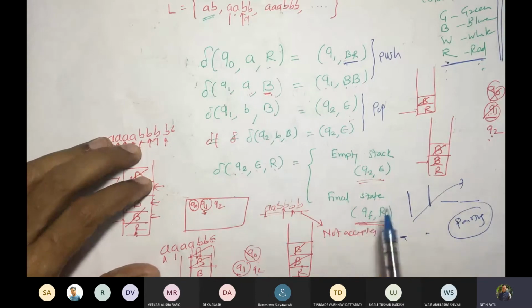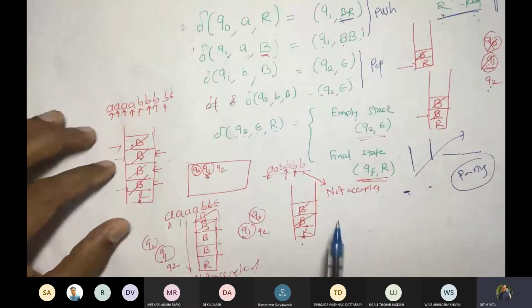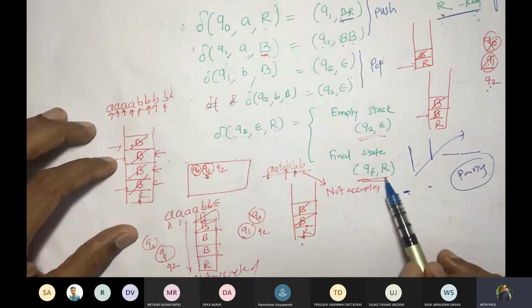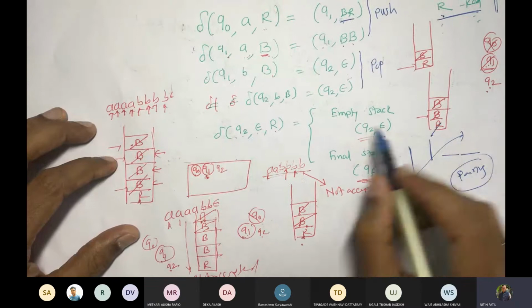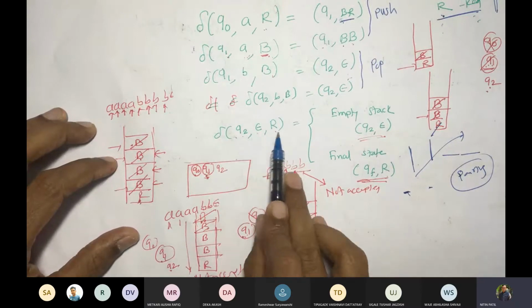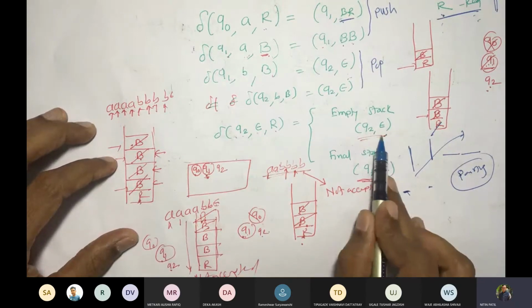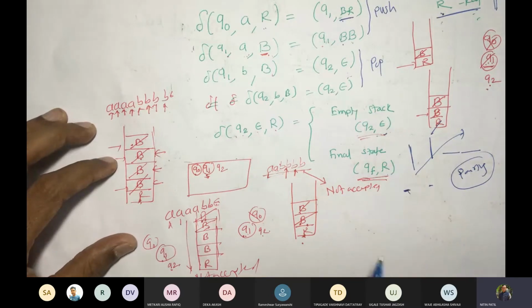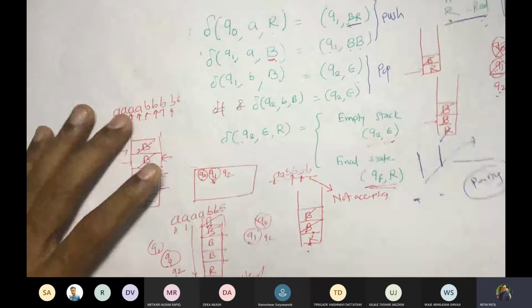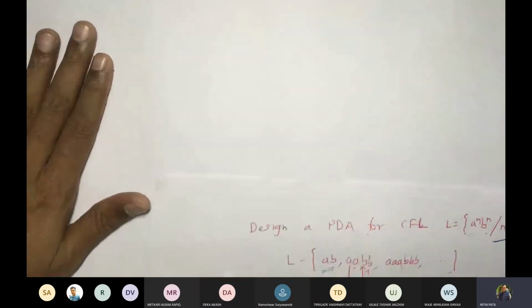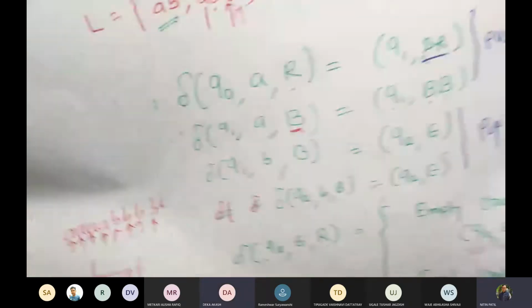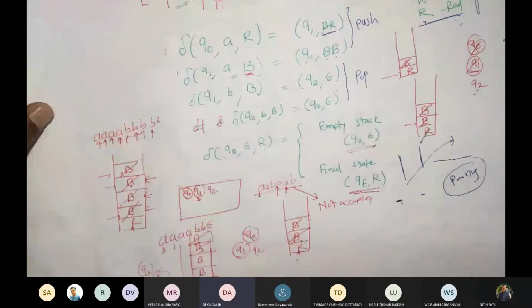And you go on. For example, what happened for accepted strings? For accepted strings, it remains in R. It could be written as QF R. And if you want to pop this as well, if you see Q2 epsilon R, you pop it, so it will be Q2 epsilon. So depending upon it, you write whether it is accepted by empty stack or final state. Got it? I will write this again one more time as a solution. I will write both the solutions, one by final state and one by empty stack. Fine. Sir, if we have 3 inputs, then what will happen?